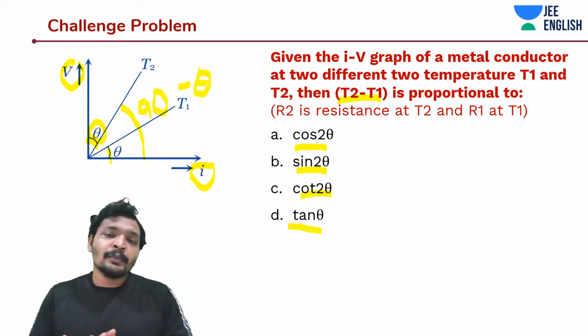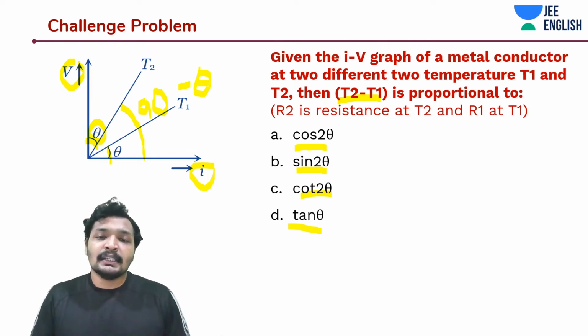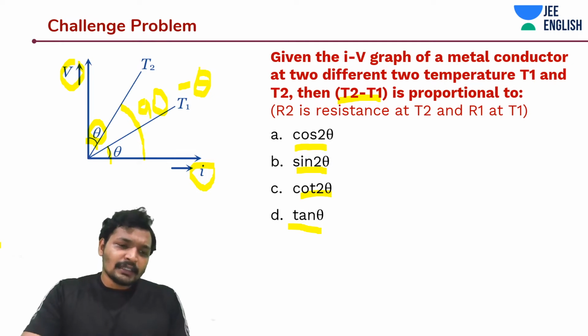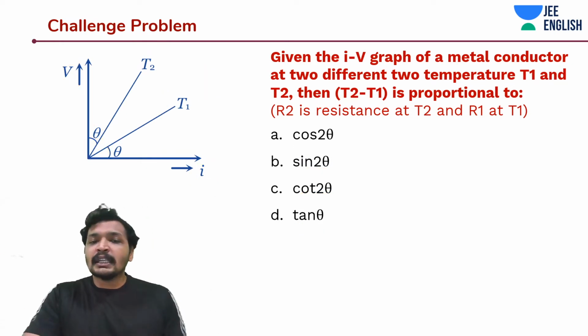So T2 minus T1 would be k into tan 90 minus theta minus tan theta. This is a mathematical expression which involves both sine theta and cos theta in the denominator and numerator. Probably the other two options are not correct, because they would only yield expressions in the numerator.